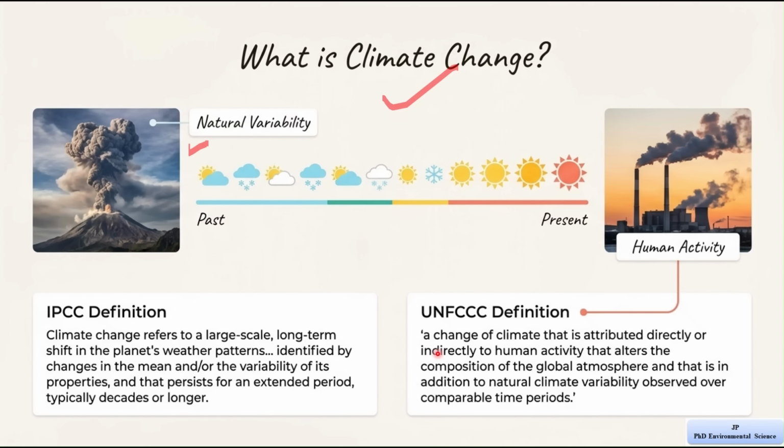Now, let's look at the UNFCCC definition, that is United Nations Framework Convention on Climate Change. According to this definition, climate change is a change in climate that is caused directly or indirectly by human activities. These activities change the composition of the atmosphere, and this change is in addition to the natural climate variability that we already discussed. So, in simple words, this definition focuses more on human impact. It clearly says that human actions are a major reason for climate change today.